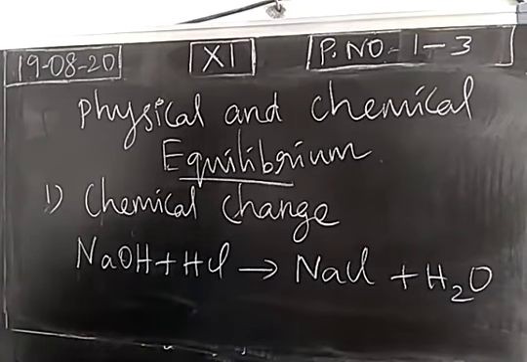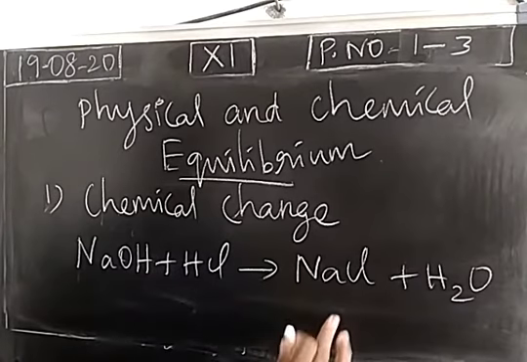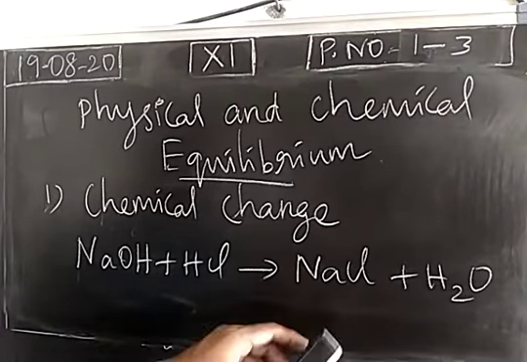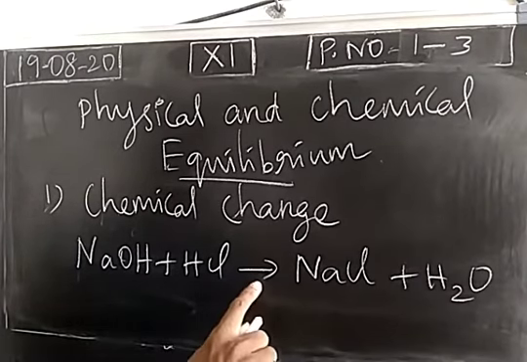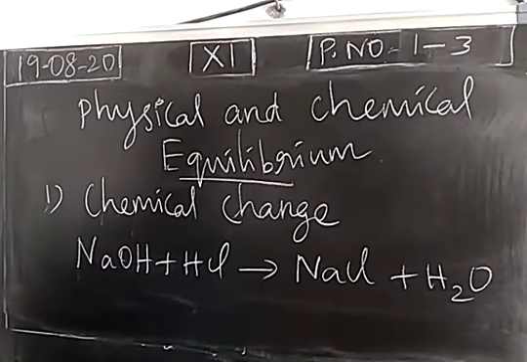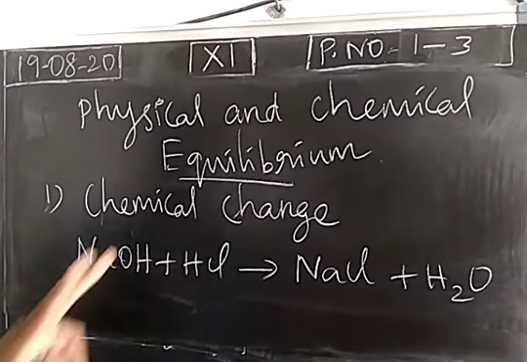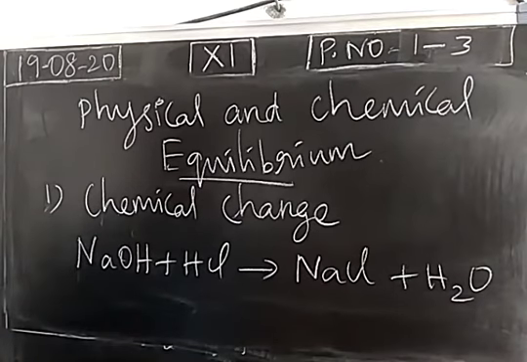As you studied, this is a neutralization reaction. Acid combines with the base. By neutralization reaction, it provides salt and water. So we are getting sodium chloride. A single-headed arrow mark is given, so this is an irreversible process. Right? So chemical reaction is nothing but a chemical change. In most of the cases, this is an irreversible process.